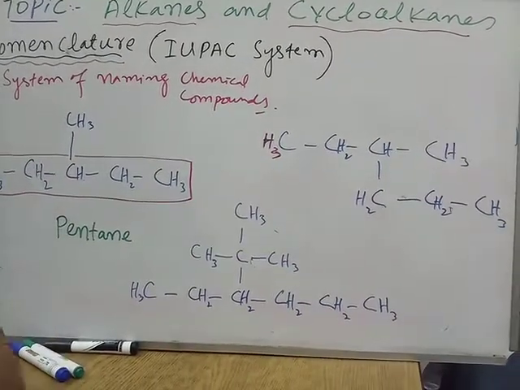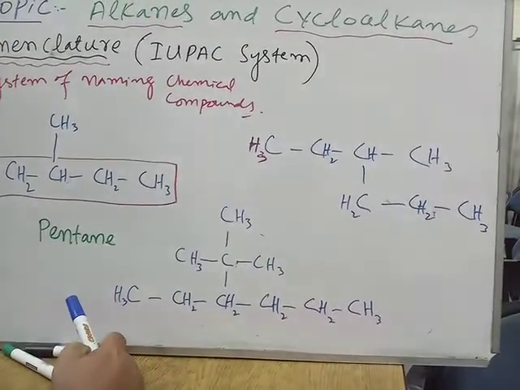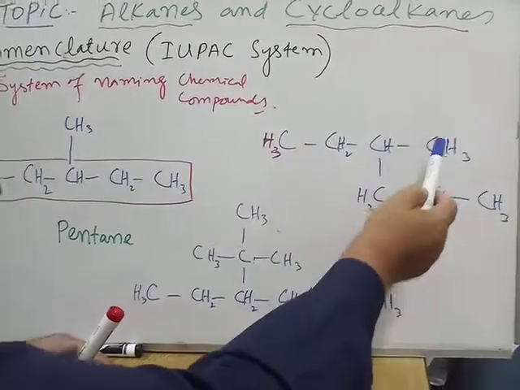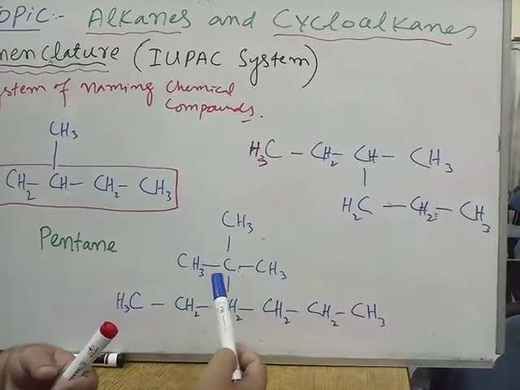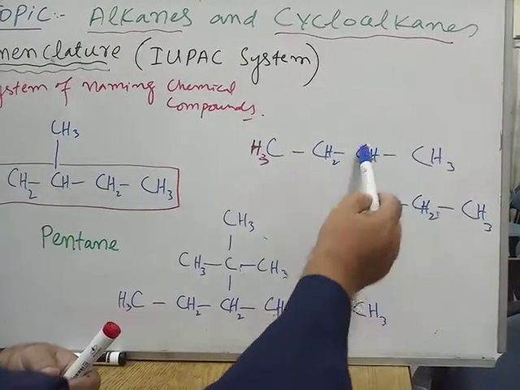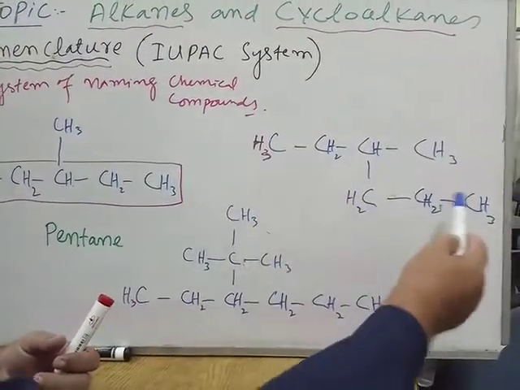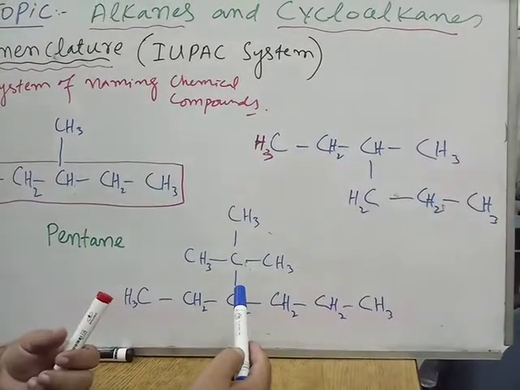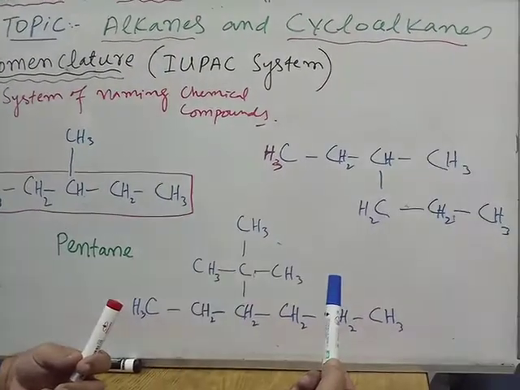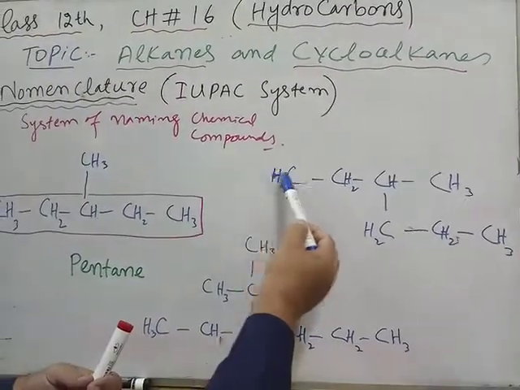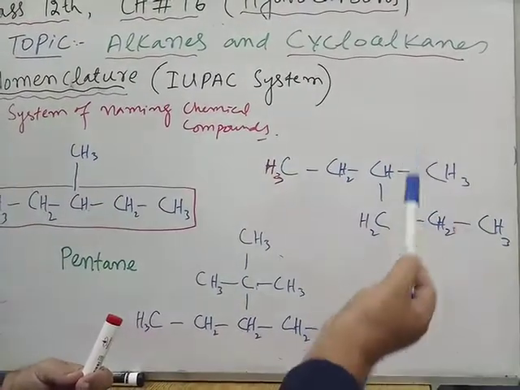Now I have to select the longest continuous chain of carbon atoms in this compound. If I take the straight chain, it will have 1, 2, 3, 4, 4 carbon atoms. If I select this chain, 1, 2, 3, 4, 5, 5 carbon atoms. This chain gives me 4 carbon atoms and this chain gives me 5 carbon atoms. But I also have another pattern through which I can count it. Look at here. If I go in this direction, 1, 2, 3, 4, 5, 6, it gives me the maximum